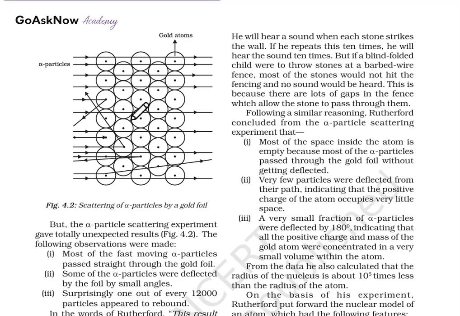So, see, the atoms are scattering alpha particles in the gold foil. So this is gold alpha particle scattering. Some are deflecting, some are changing, some are going in the same direction. But the alpha particle scattering experiment gave a totally unexpected result.